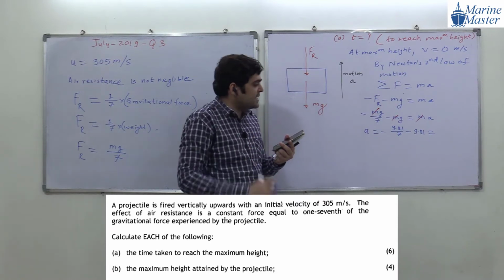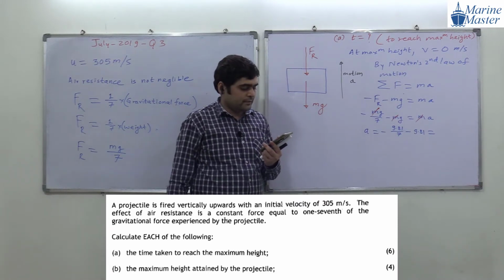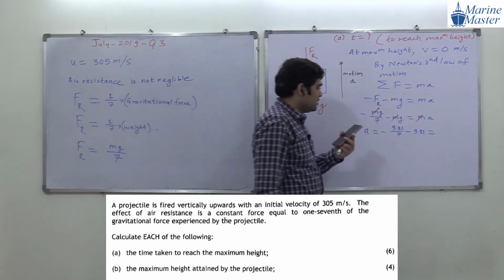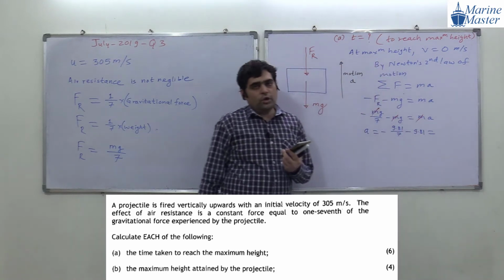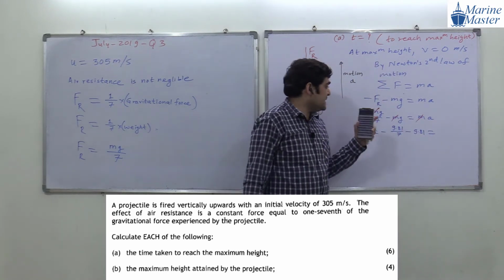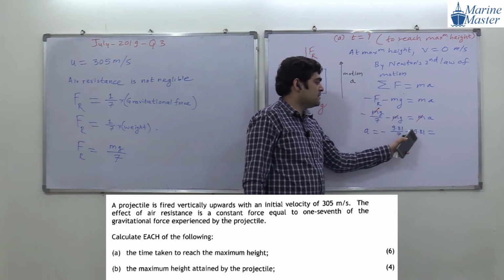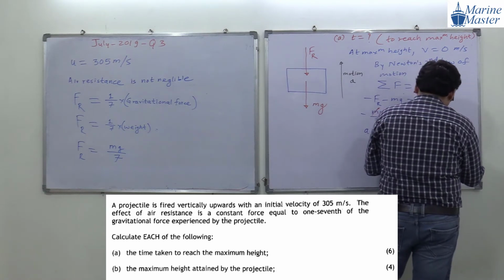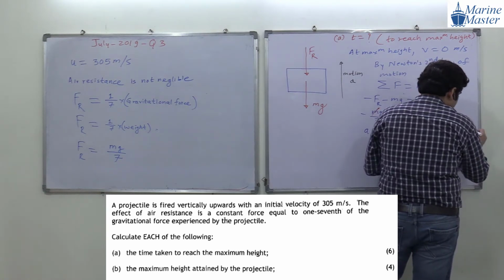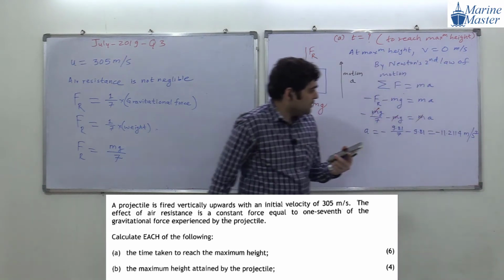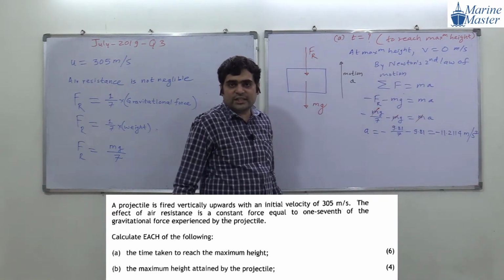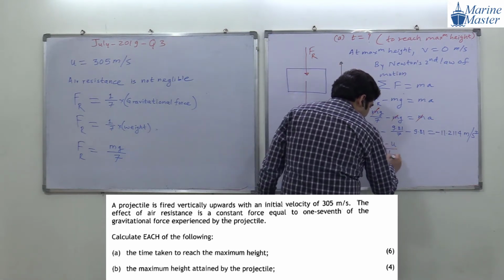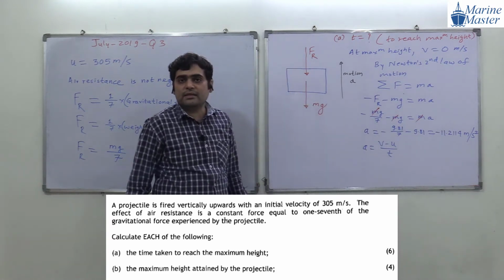How much acceleration are we getting? Can anyone tell me? Wrong, not minus 8.1. See here we have a minus plus minus, giving minus 11.2114 meter per second square. And what is the relation for acceleration? Acceleration is equal to v minus u by t.